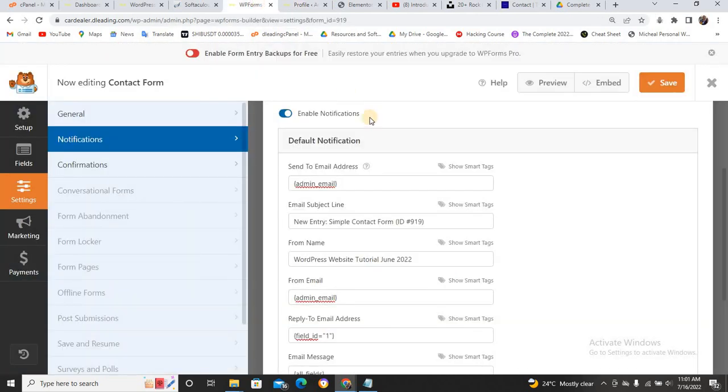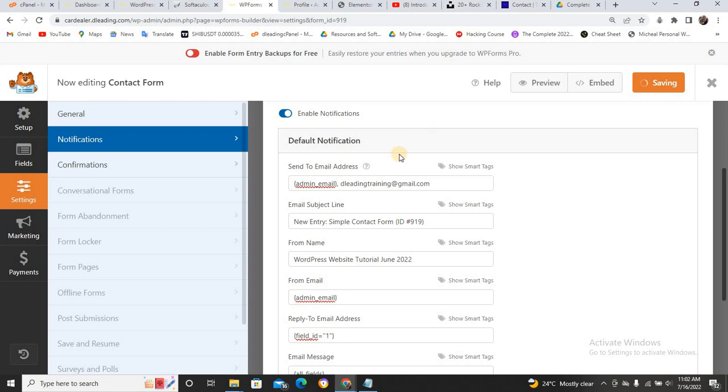Either you come to this place and put a comma, and you add the new email there, at gmail.com. You add another new Gmail here and you click on save.